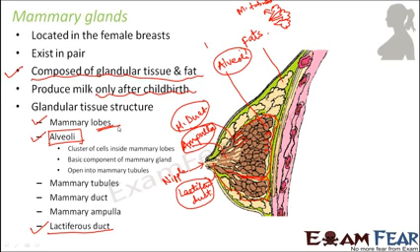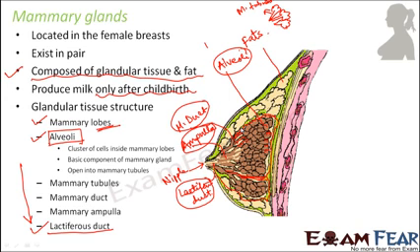Again, when you talk about the ducts, the lower you go, the wider the ducts are. For example, the mammary tubules are extremely thin tube-like structures. When they join to form the mammary duct, it is a little wider. When the mammary ducts join to form the mammary ampulla, it is even wider than the mammary duct. And finally, when the lactiferous duct is formed, that is the widest.